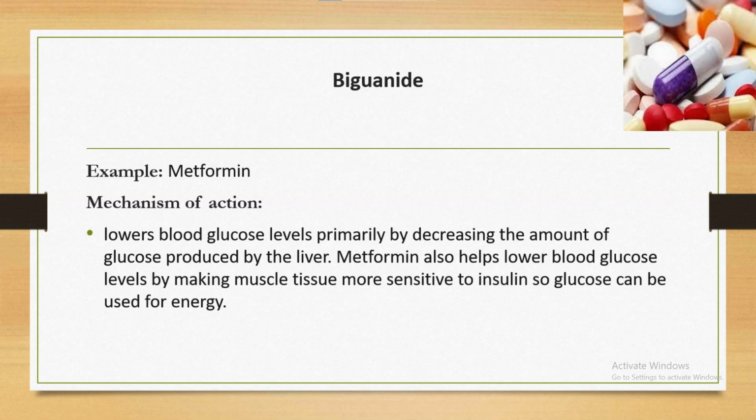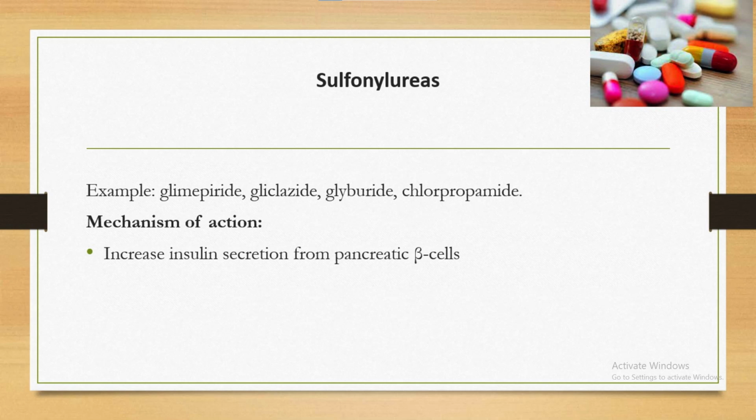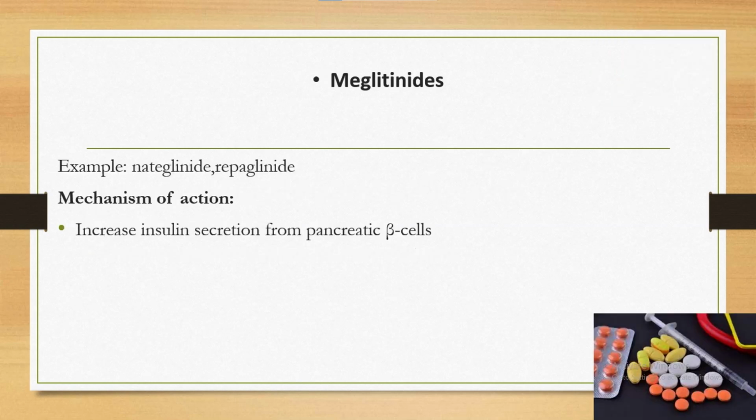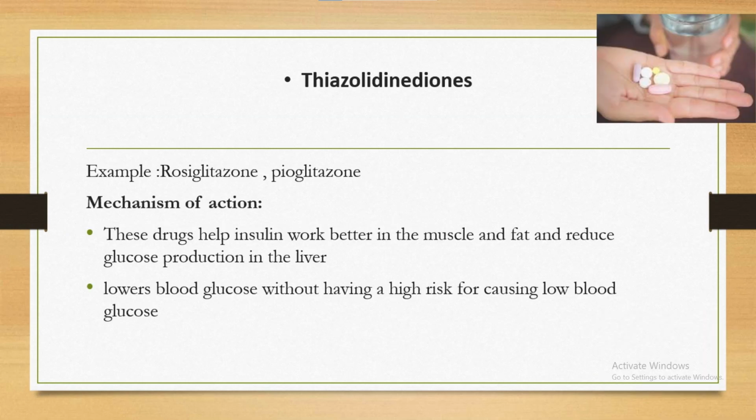used for energy. Sulfonylureas. Example: glimepiride, gliclazide, glyburide, chlorpropamide. Mechanism of action: increase insulin secretion from pancreatic beta cells. Meglitinides. Example: nateglinide, repaglinide. Mechanism of action: increase insulin secretion from pancreatic beta cells.